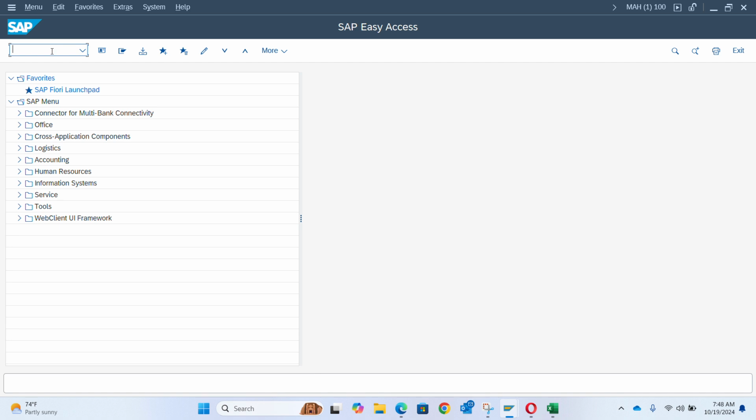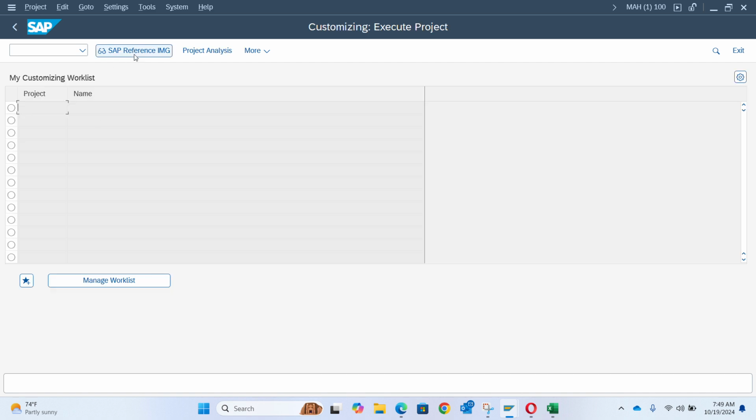So to define a company in SAP, we'll go to SPRO. SPRO is the part where configurations are done. I've explained this before, I don't want to take much of this video. So we'll take SPRO as a T code, and we'll come to this page. We'll click SAP Reference IMG.